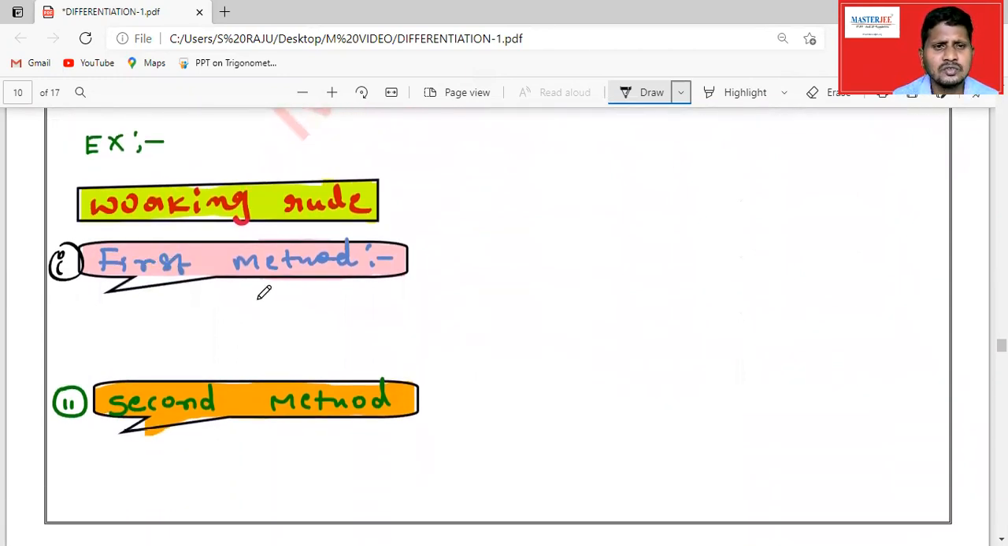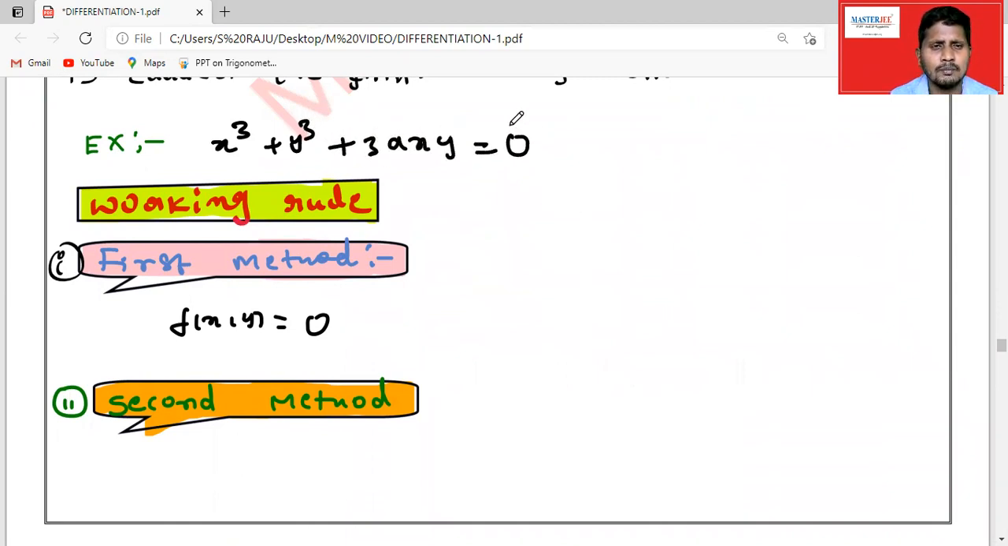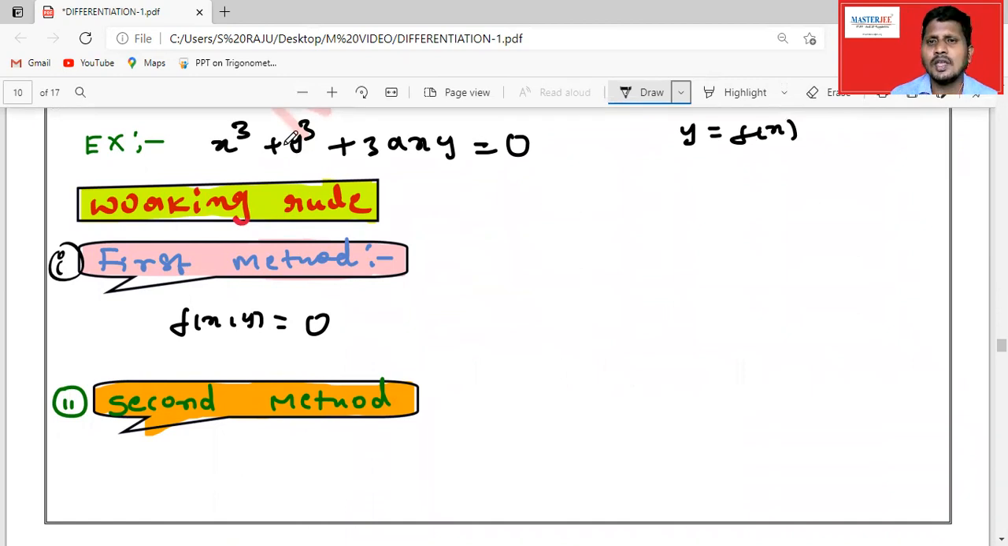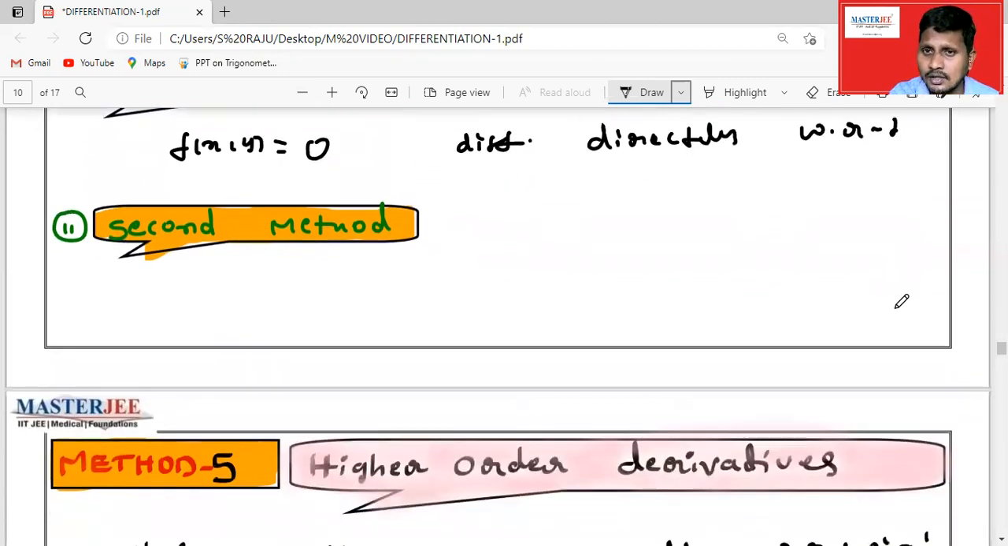The first method is that we can differentiate each and every term with respect to x. The given f of x, y we can differentiate directly. For example, take x cube plus y cube plus 3axy is equal to 0. Can you write this equation in the form y is equal to some f of x? No, we cannot. So in this case we differentiate directly, each and every term with respect to x. The second method is the shortcut method.